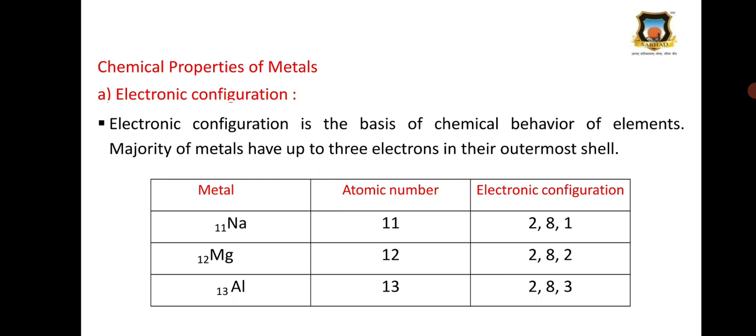So the atomic number of sodium is 11 and its electronic configuration is 2, 8, 1. Therefore, sodium contains one valence electron in its outermost shell. Then magnesium, its atomic number is 12 and its electronic configuration is 2, 8, 2. That is, magnesium contains 2 electrons in the outermost valence shell. Then aluminium, its atomic number is 13 and its electronic configuration is 2, 8, 3. Therefore, 3 valence electrons are present in the valence shell of aluminium.